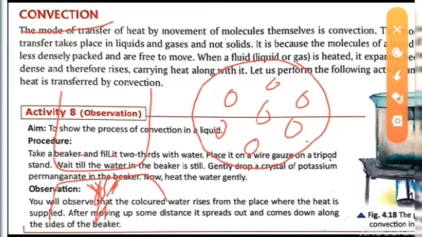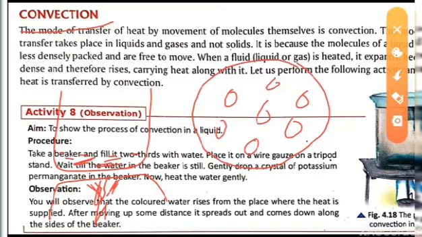we will see that the water nearby the heat will get heated first. When the water gets heated, it becomes lighter and has a tendency to expand.